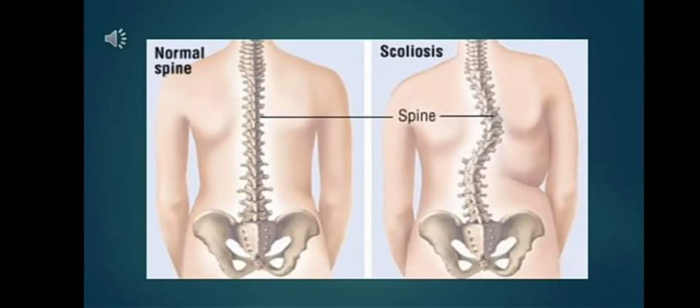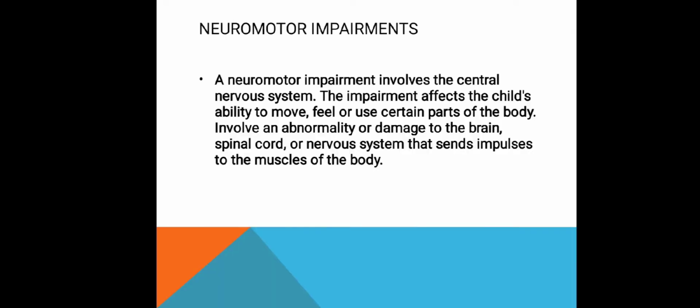So it is a long-term disability in which a child is either born without a limb or has somehow had a limb amputated. This causes a restriction of movement and physical ability. At this part, we will be learning about neuromotor impairments.